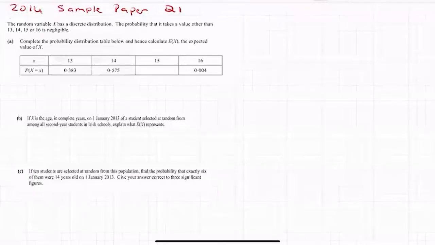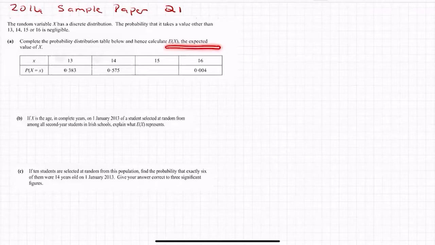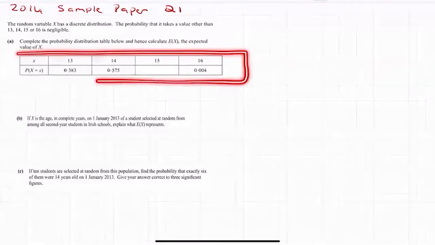Right, on the 2014 sample paper on the Leaving Cert, the question for probability was as follows. The random variable x has a discrete distribution. The probability that it takes a value other than 13, 14, 15 or 16 is negligible. In other words, ignore it, okay? Complete the probability distribution table and hence calculate E of x, the expected value of x. So you'll see as you go down through the probability question, this expected value of x crops up quite a bit. Okay, let's have a look at our table.